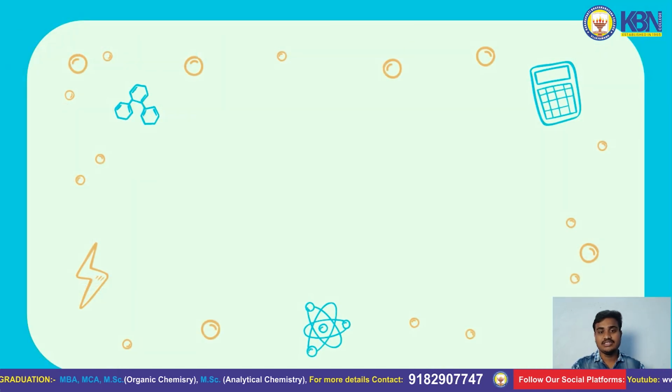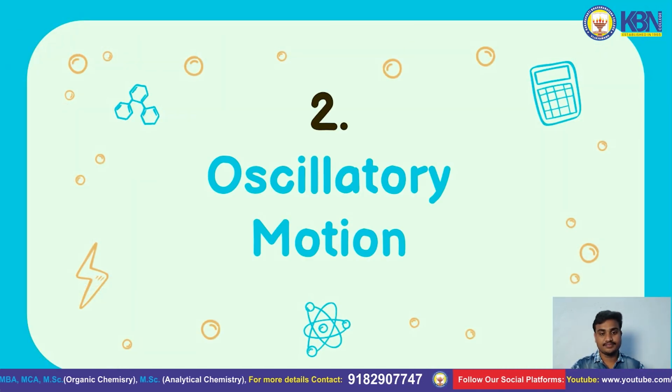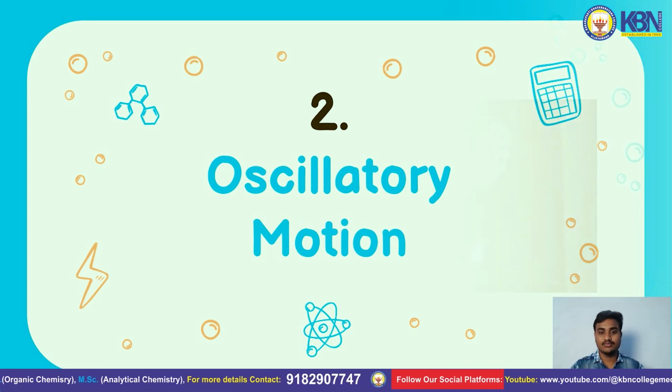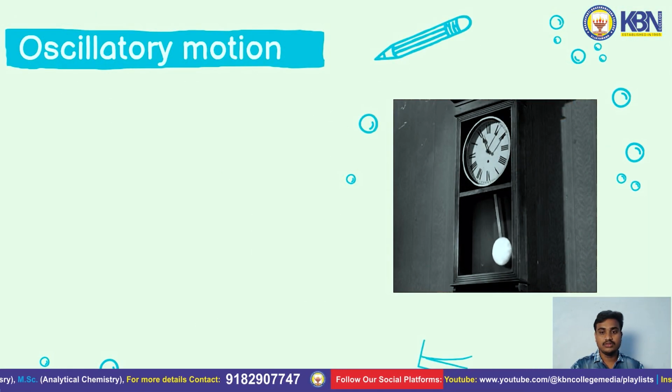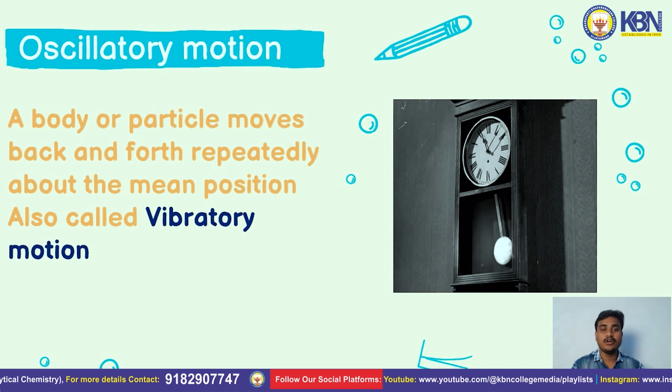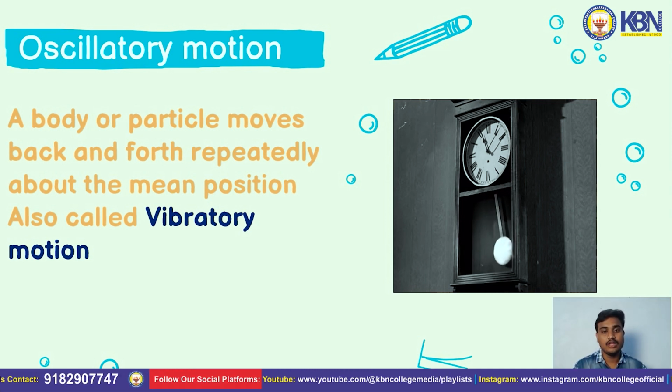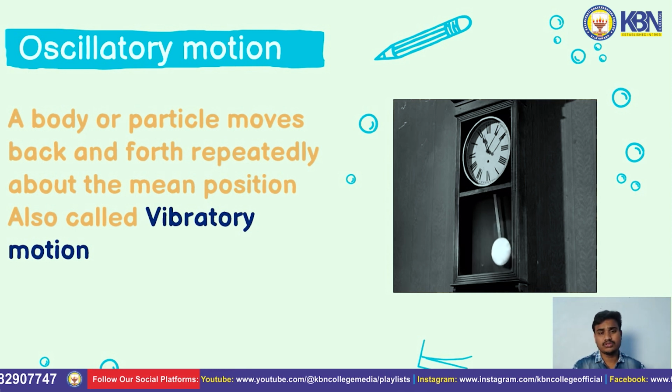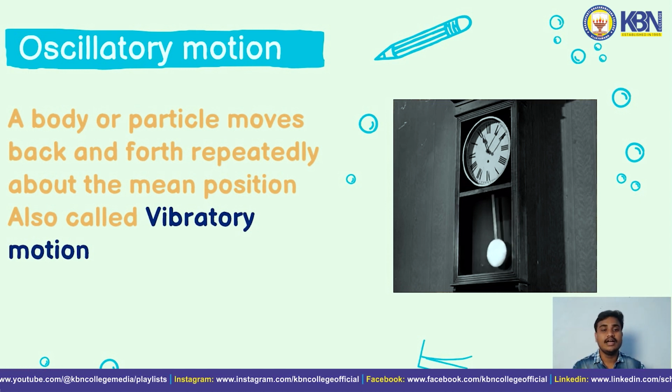The next one is about the oscillatory motion. What is meant by oscillatory motion? Whether it is a body or a particle, one that moves back and forth, to and fro, repeatedly about the mean position is called oscillatory motion.